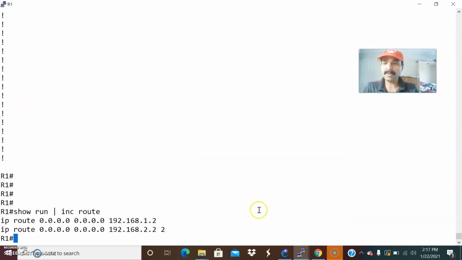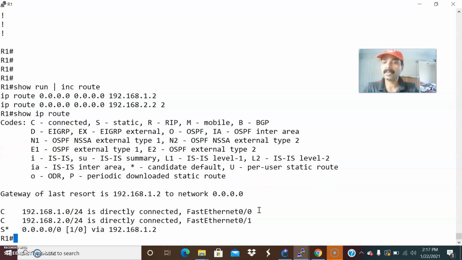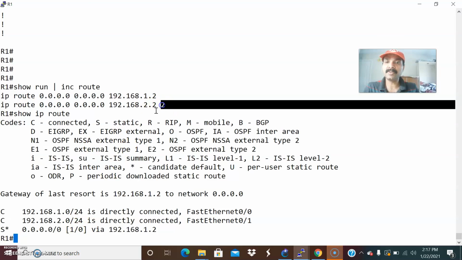So let us do a show ip route. You will come to know. Show ip route. It is preferring 1.2 because it has the least administrative distance, and this other one has an administrative distance of 2, right? So this route we call a floating static route.